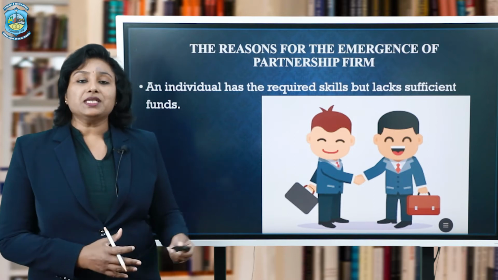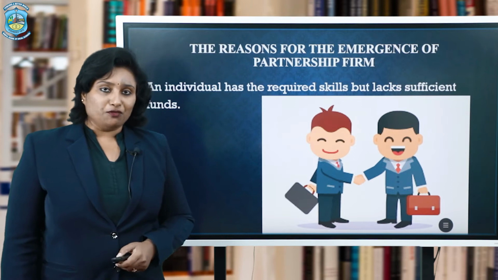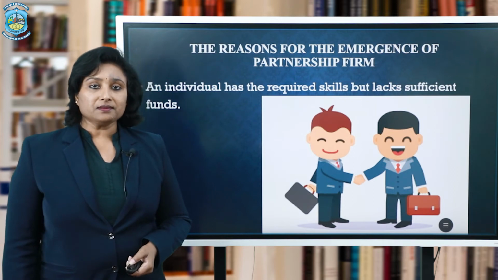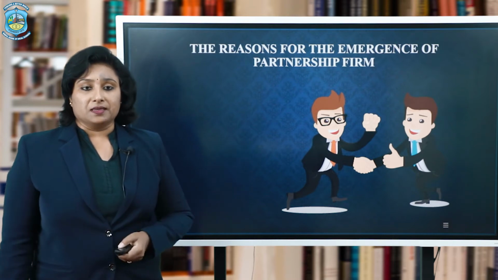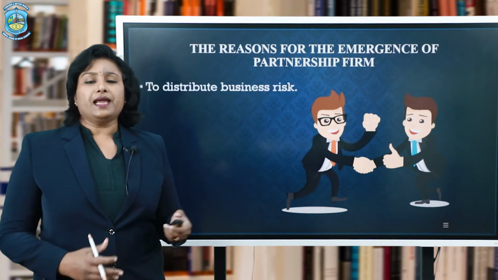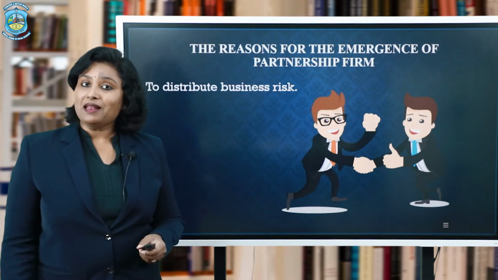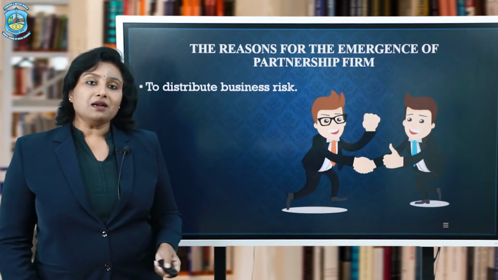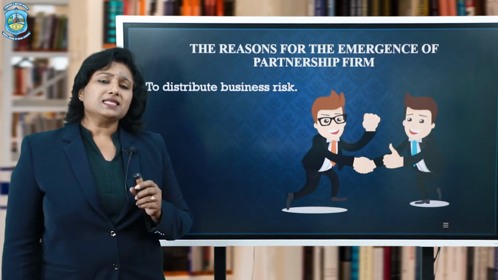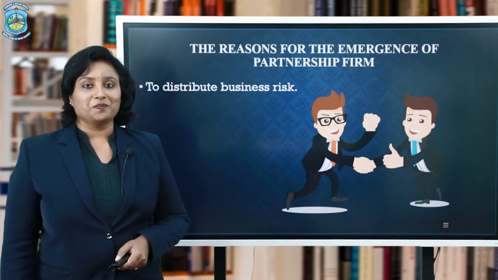And for the need of more and more of capital, we require a partnership form of organization. Another reason can be sharing the risk, because in any kind of business there will be risk of losses, and if more and more of people are there, we can share the risk. So therefore this partnership form of organization is definitely advantageous over the sole proprietorship form.